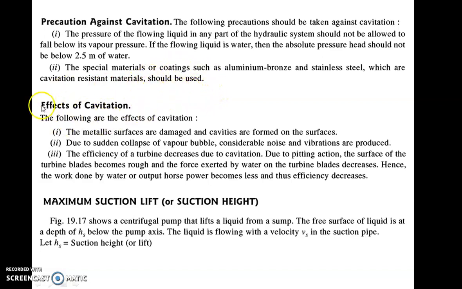So what are the effects of cavitation? As we have already discussed, the metallic surfaces are damaged and cavities are formed on the surfaces. Due to the sudden collapse of vapor bubbles, considerable noise and vibrations are produced. Also, because of this damage to the surface, the efficiency of the turbine decreases, because due to the pitting action, the surface of the turbine blade becomes rough.